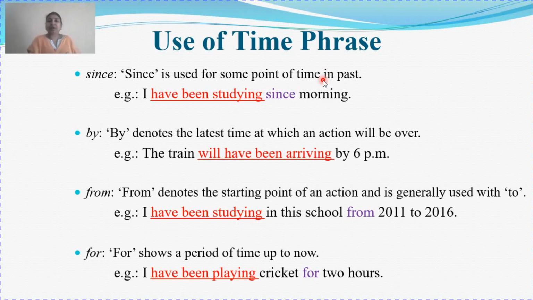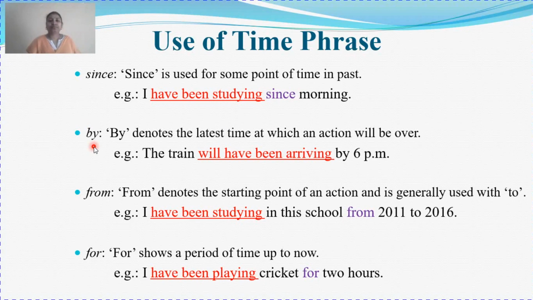So whenever you have the time when the action began, you can use the preposition since. Example: I have been studying since morning. You started studying in the morning, so I have the beginning time, but I don't know how long you studied. Still you are studying, your action is still in progress. So I have been studying since morning. You are representing your time phrase by using since.